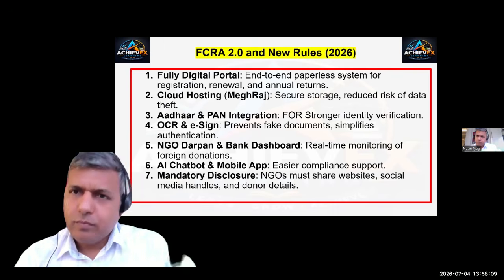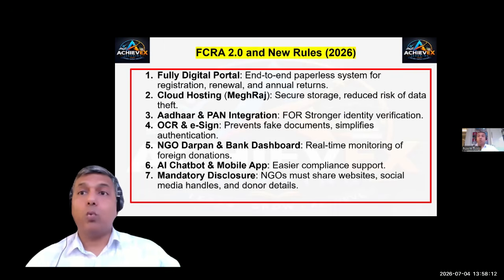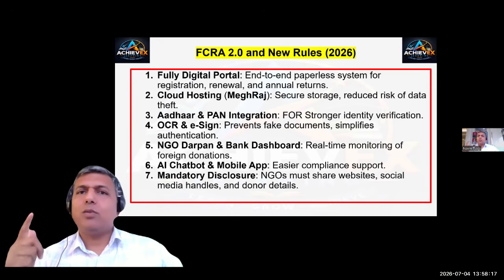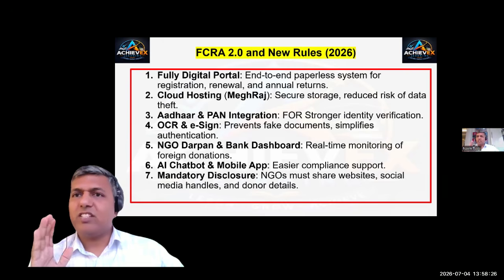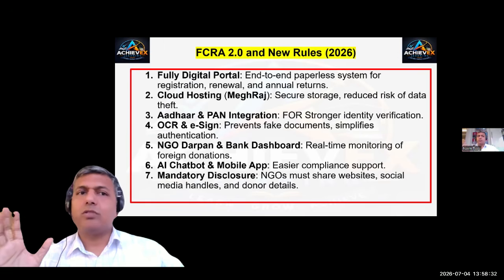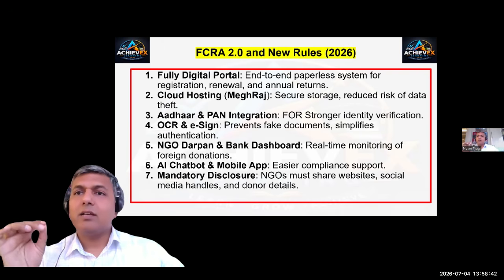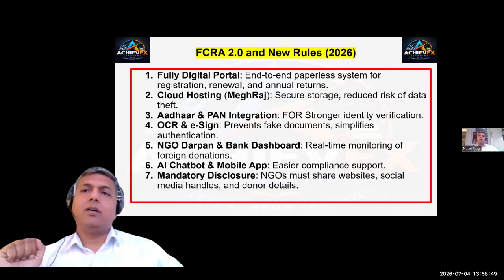FCRA 2.0 has new rules in 2026. What does it bring forward? Firstly, it is a fully digital portal. An end-to-end paperless system has been developed for registration, renewals, and annual returns, so it is a fast process. Cloud hosting: Megharaj is the cloud. Secure data storage reduces the risk of data theft. Megharaj is in India; this cloud hosting is in India, so no data theft is possible.